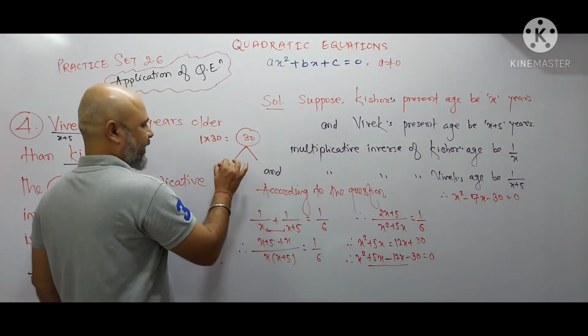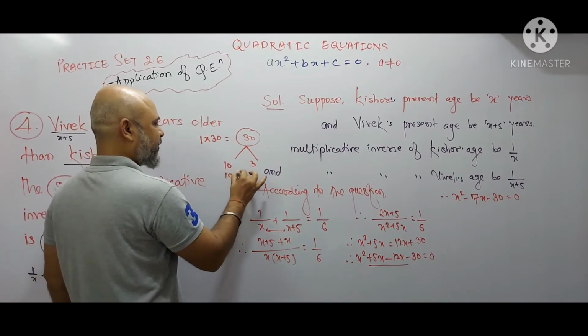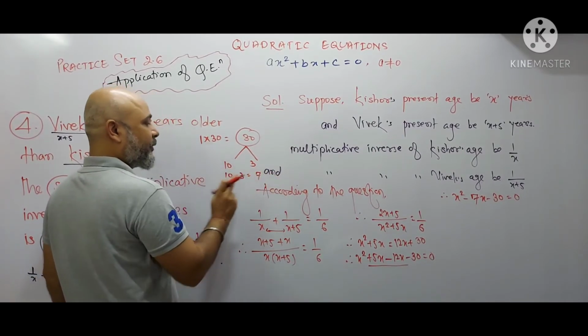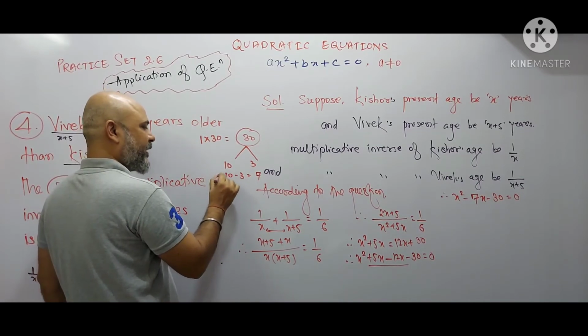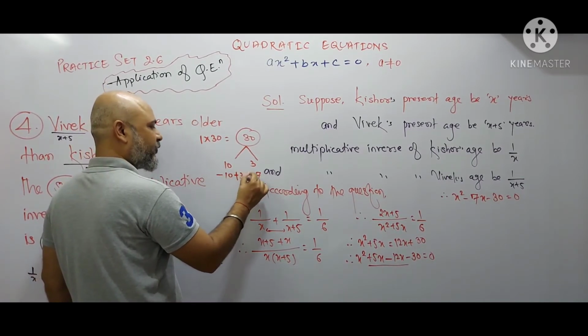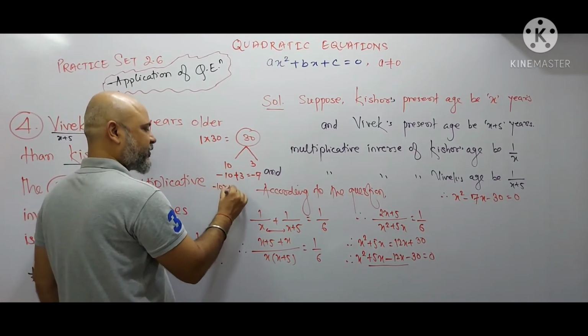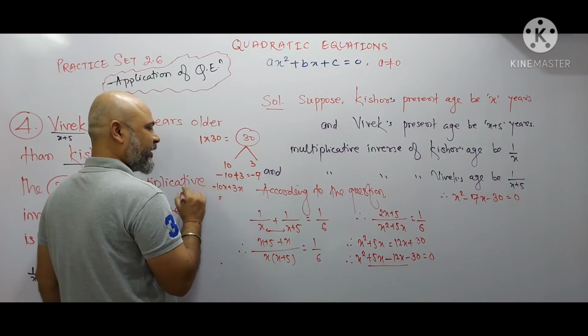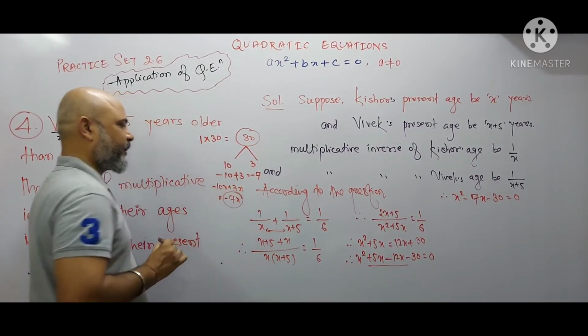So we'll write 10 3s are 30 and 10 minus 3 is 7. Okay. But 7 is minus. So you will write greater number sign will be minus and smaller number sign be plus, therefore you will get minus. Means you write here minus 10x plus 3x, which will give you minus 7x. Okay.